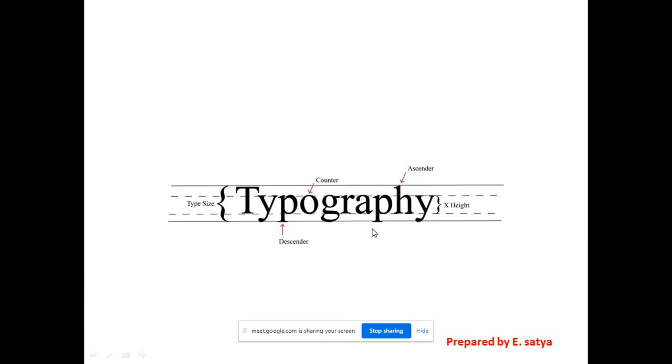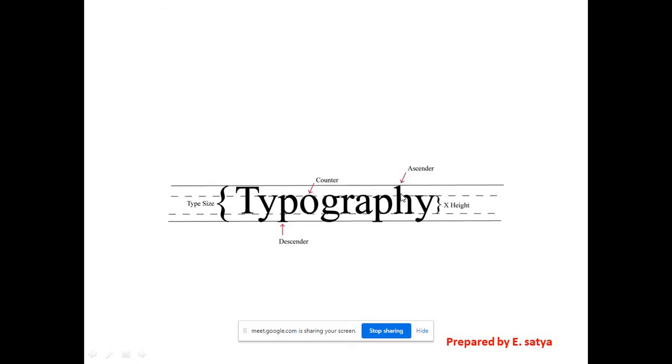Suppose here we'll understand more clearly. So this is the anatomy of typography, anatomy of the font. See, this is the word typography. In that, see, this is X height. X height means the dotted lines above and below, they are showing horizontally. This is X height, the actual height of the text.